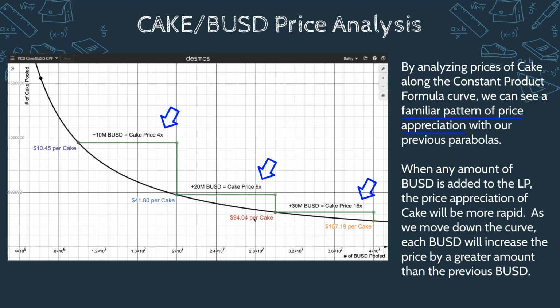And then if we add another 10 million, so that same amount, bringing it up to 30 million, we're up to $167 per cake token. People are freaking out right now, right? Because a lot of people have cake. But from this value here to this value here is now a ×16.